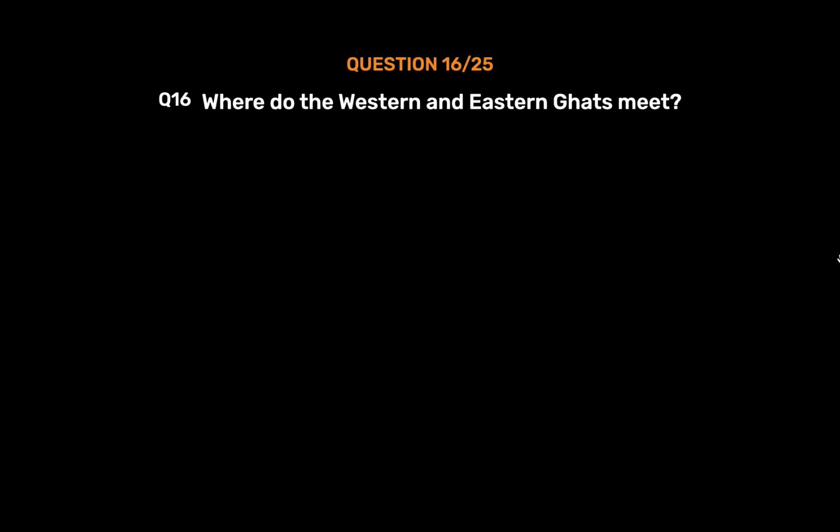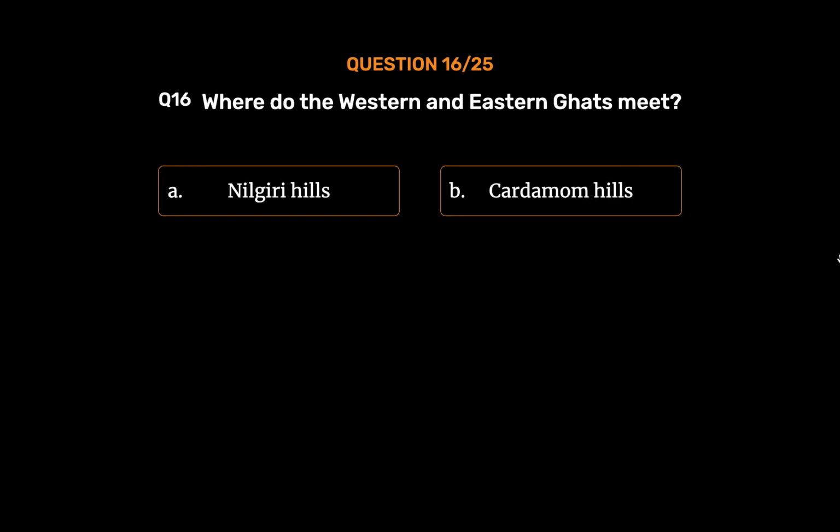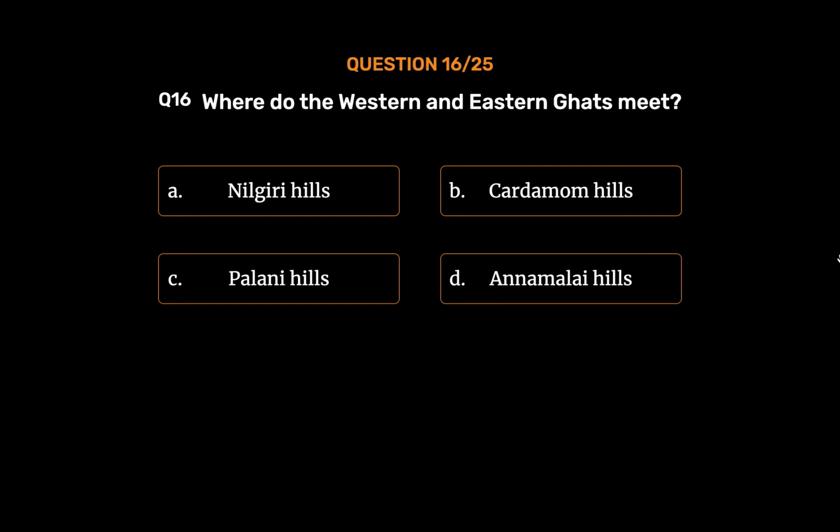Question number 16. Where do the Western and Eastern Ghats meet? Option A. Nilgiri Hills. Option B. Cardamom Hills. Option C. Palni Hills. Option D. Annamalai Hills. The correct answer is Option A.